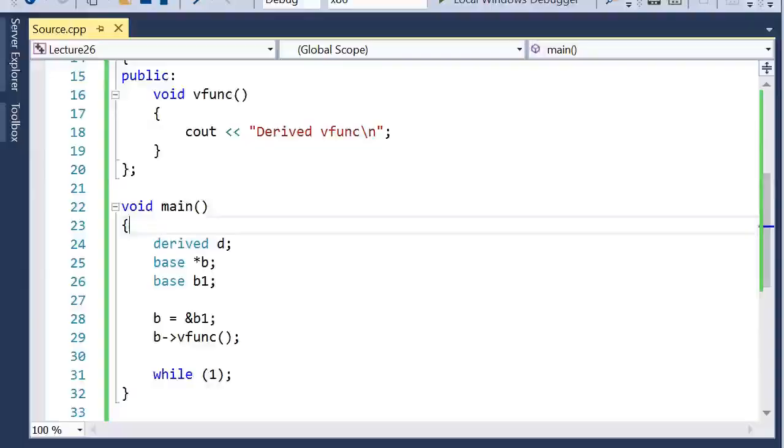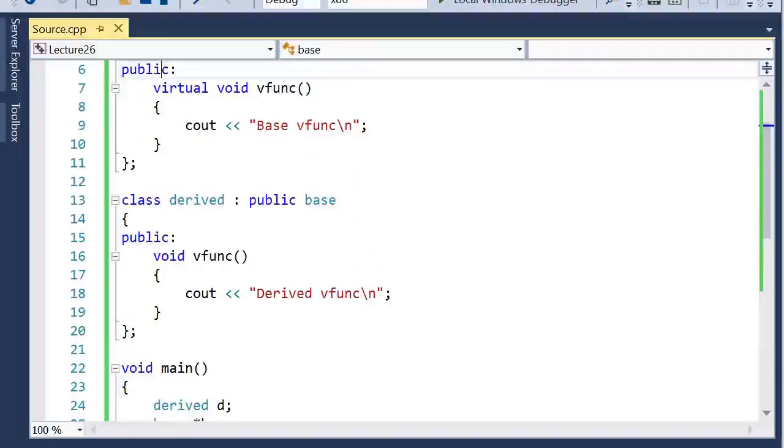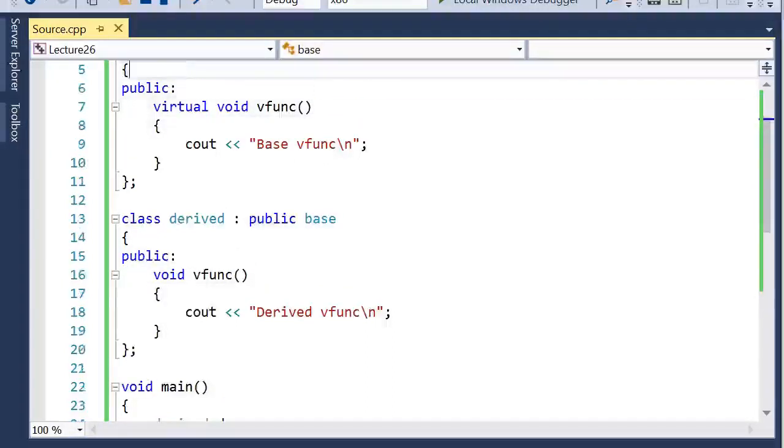That means when you redefine the virtual function, it is not called overloading. It is called overriding instead. Now, what is the difference between overloading and overriding? In case of function overloading, the function is determined based on the arguments. So function overloading differs in the number of arguments and the types of those arguments. If the number of arguments or the types of arguments are different, then they will act as overloaded functions.